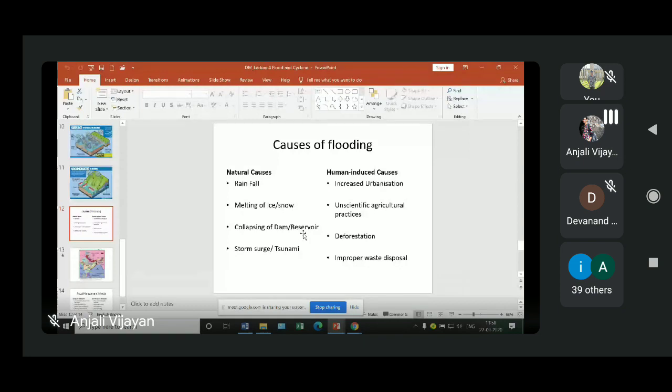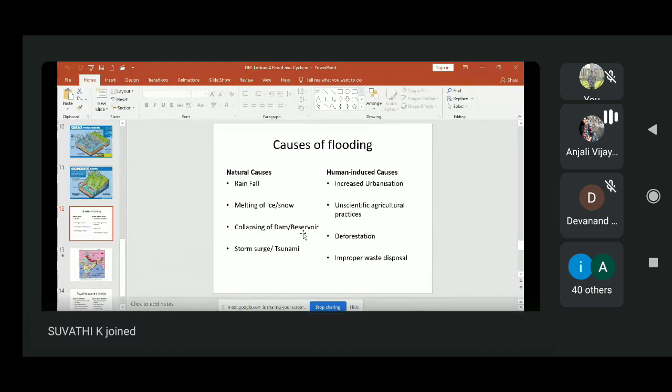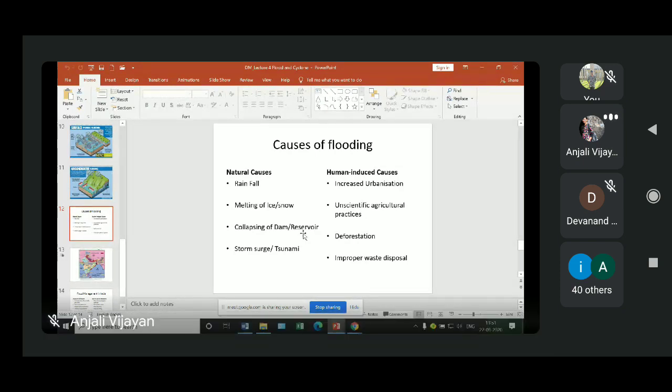And the fourth one is storm surge or tsunami. As we discussed in coastal flooding, the storm surges from hurricanes and other tropical systems can cause abnormal sea level rise, and it will lead to flooding in coastal areas. Similarly, tsunamis also can cause flooding in low-lying coastal areas.